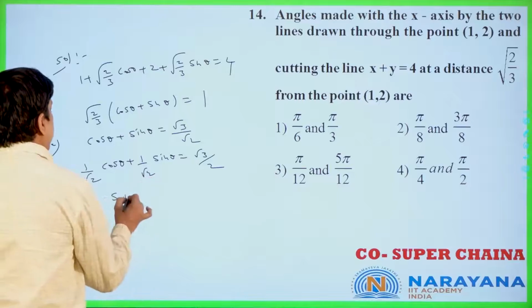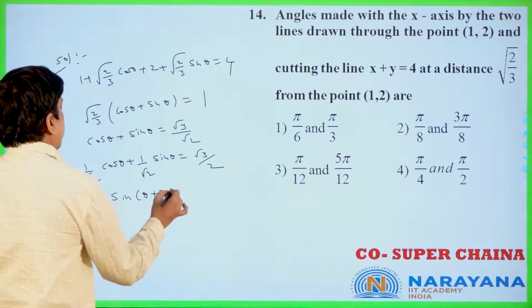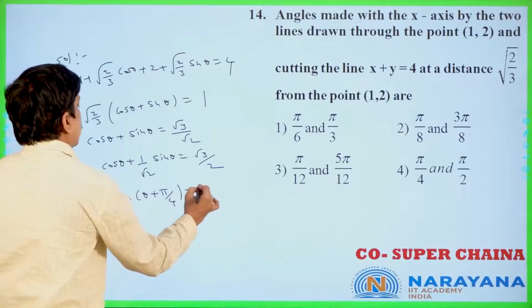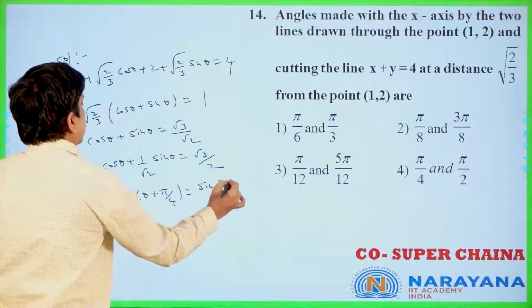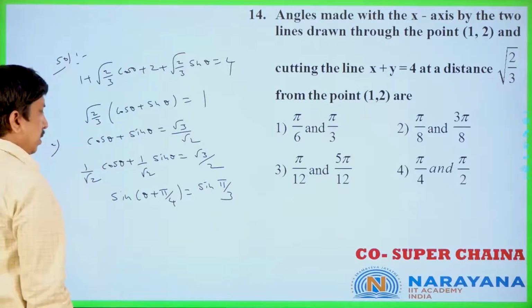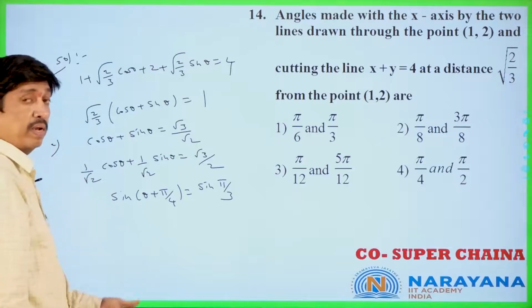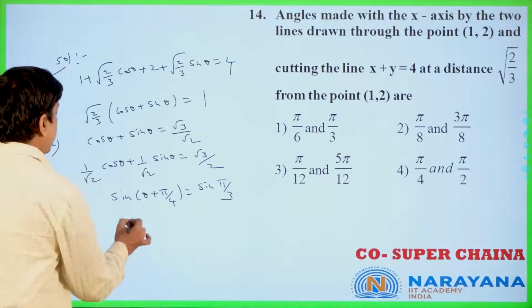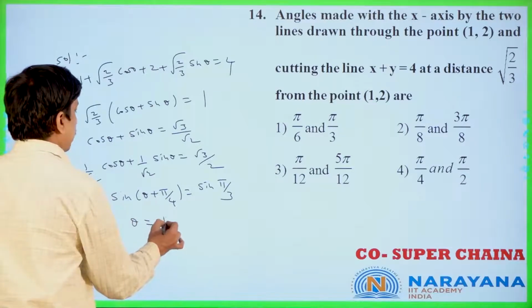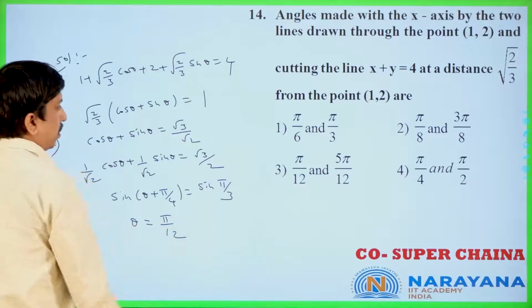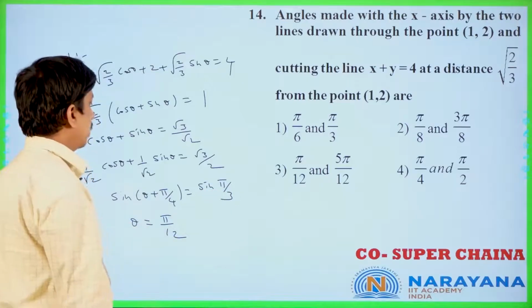Otherwise, I will write the sine also. Sine of theta plus pi by 4 is equal to sine 60 degrees, that is pi by 3. Cancelling that, this is 60 minus 45. You will get from this equation, you can get theta equal to 15 degrees. Other way, what you can get? Other way, you will get that 75 degrees also. Is it clear or not?